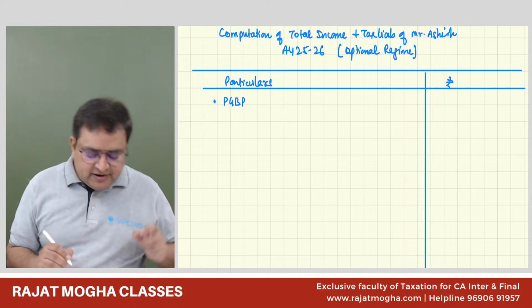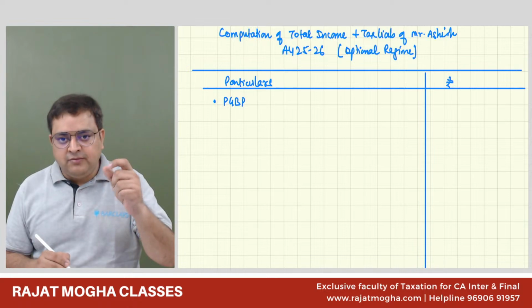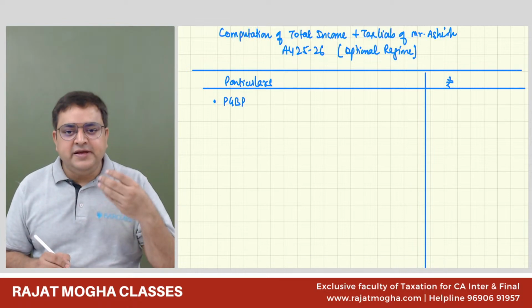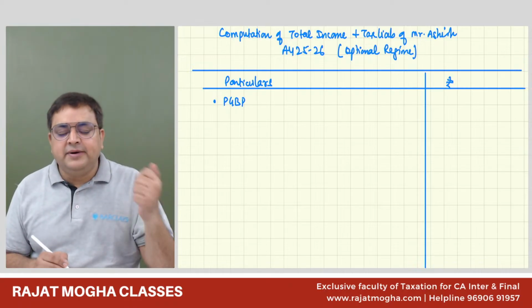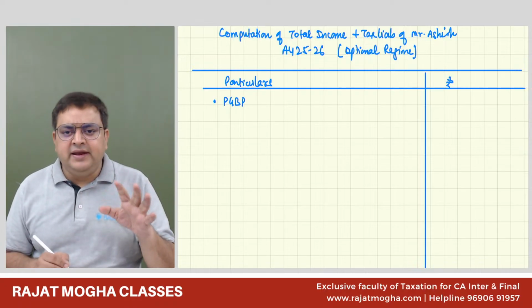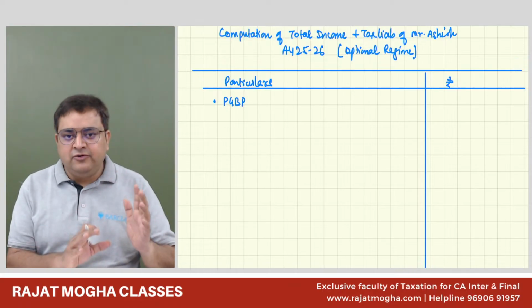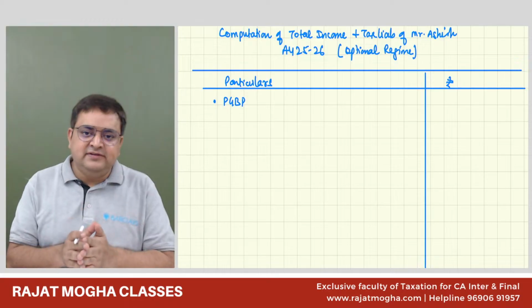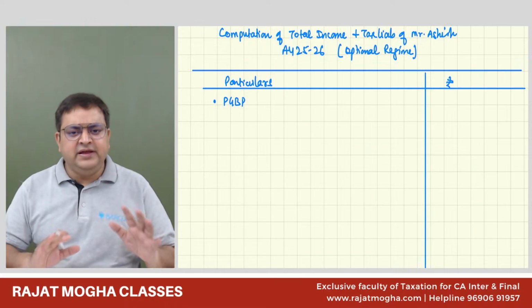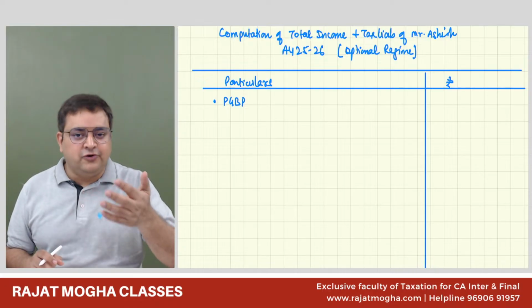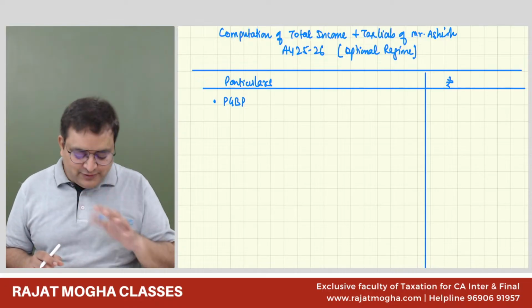Guys, in your examination, you can use these short forms, not all short forms, but those which are quite universal: PGBP, LTCG for long-term capital gain, STCG for short-term capital gain, IFOS for income from other sources. These are acceptable by the examiner. Everybody understands them. But please don't use your own short forms which only you know.